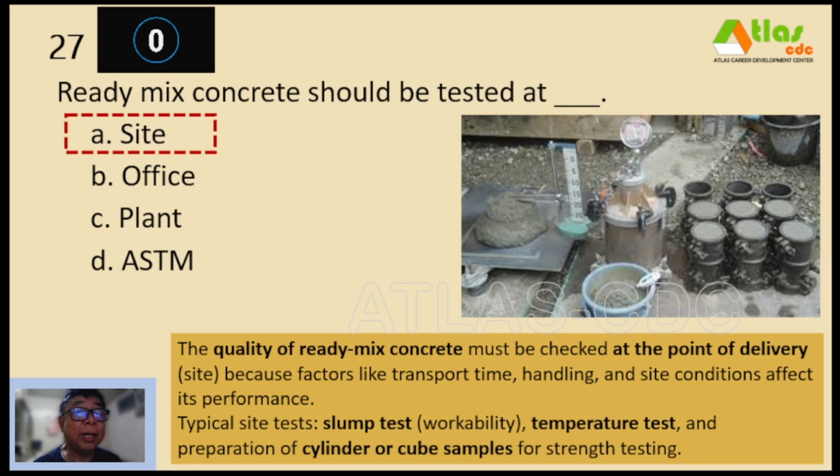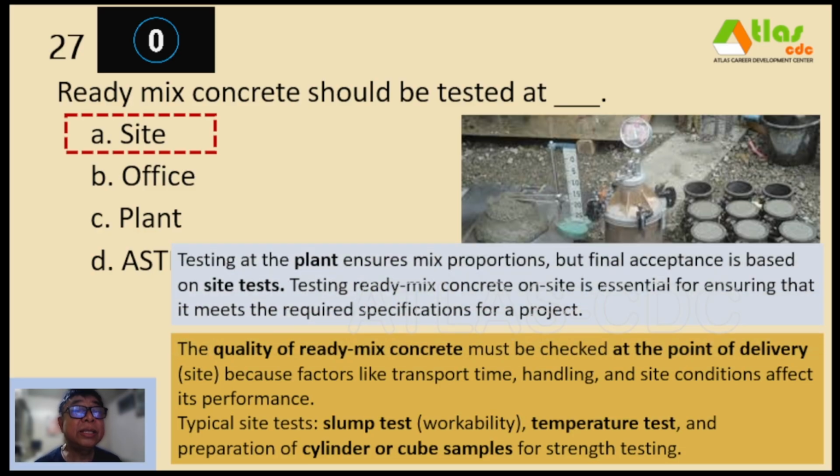So the quality of ready mixed concrete must be checked at the point of delivery or site because factors like transport time, handling, and site conditions affect its performance. Typical site tests will be the slump test for workability, temperature test, and preparation of cylinder or cube samples for strength testing. Testing at the plant ensures mixed proportions, but final acceptance is based on site tests. Testing ready mixed concrete on site is essential for ensuring that it meets the required specifications for a project.